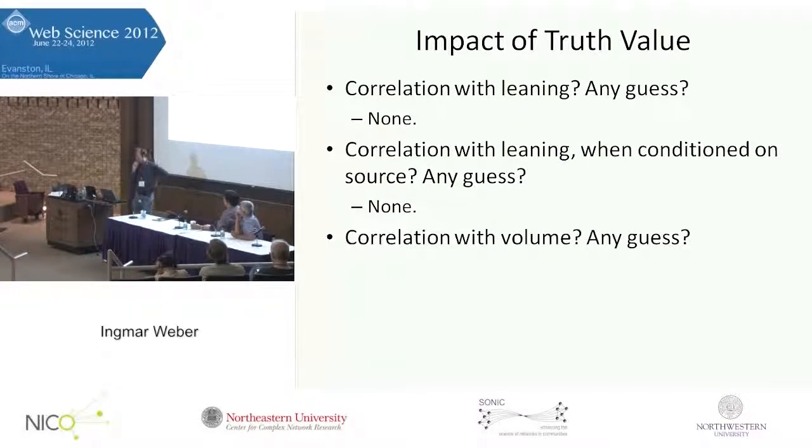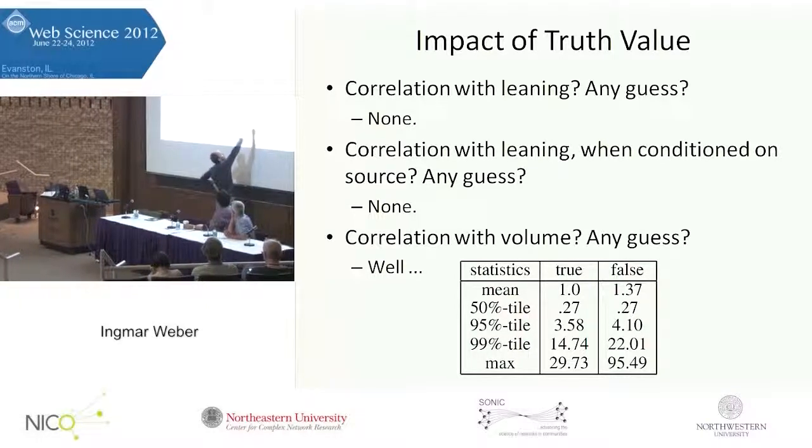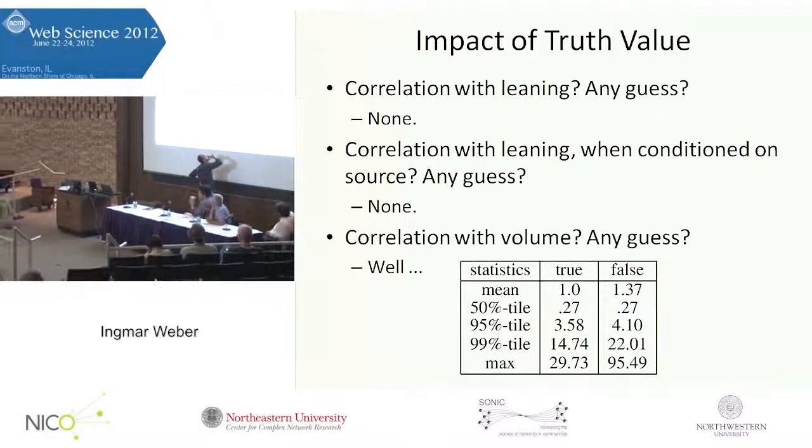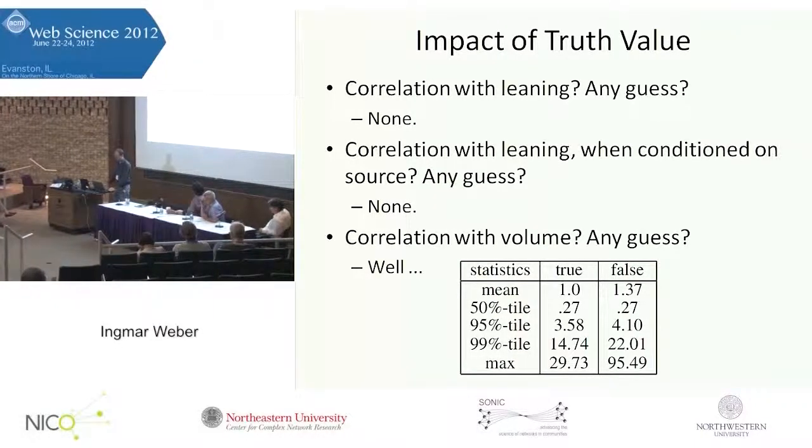But then, okay, what about the volume? And there we found something. This is normalized query volume, and you see that on average, queries that map to false statements have 40% more volume. Now, this is not for the typical query. If you look at the distribution, it seems to be true that false statements are more likely to correspond to a high volume query. We're not implying causality here. I'm not claiming causality either way, but we definitely observe this type of correlation.